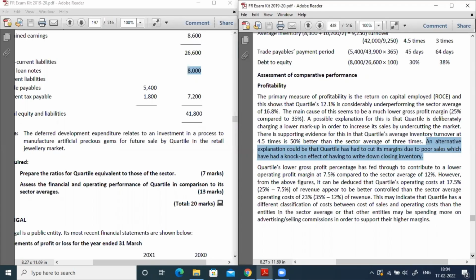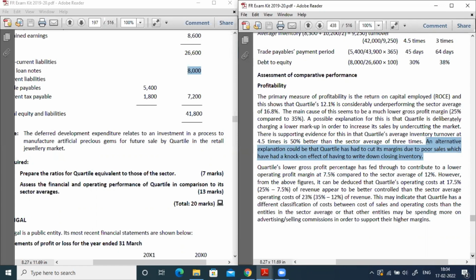So this may indicate that the quartile has a different classification of cost between the cost of sales and operating cost than the entities in the sector. So here again, the reason why the sector operating cost percentage is 23 and why your company's operating cost is 17.5 might be the treatment of cost. So here you can see the sector average or the entity may be spending